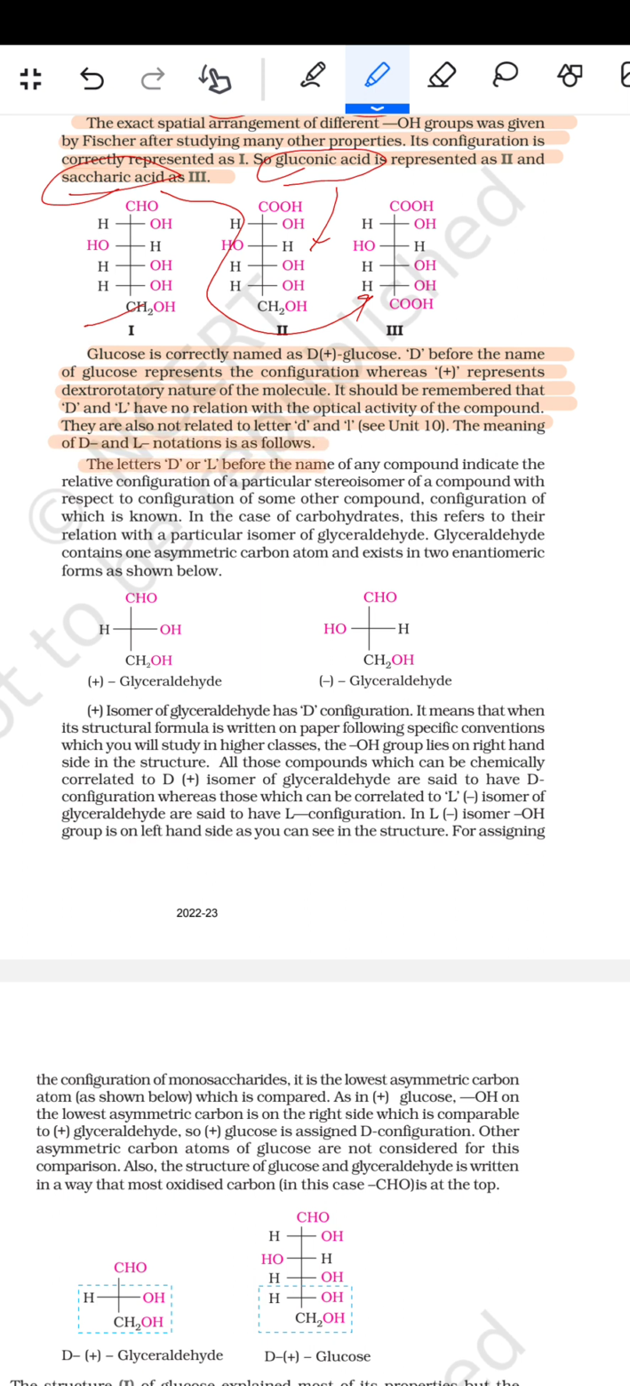The letter D or L before the name of any compound indicates the relative configuration of a particular stereoisomer of a compound with respect to the configuration of some other compound, configuration of which is known. In the case of carbohydrates, this refers to their relation with a particular isomer of glyceraldehyde. Glyceraldehyde contains one asymmetric carbon atom and exists in two isomeric forms as shown below.